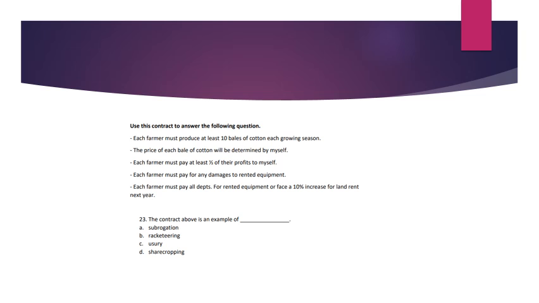Each farmer must pay all debts for rented equipment or face a 10% increase for land rent next year. So 23 says the contract above is an example of A. Subrogation, B. Racketeering, C. Usury, or D. Sharecropping.